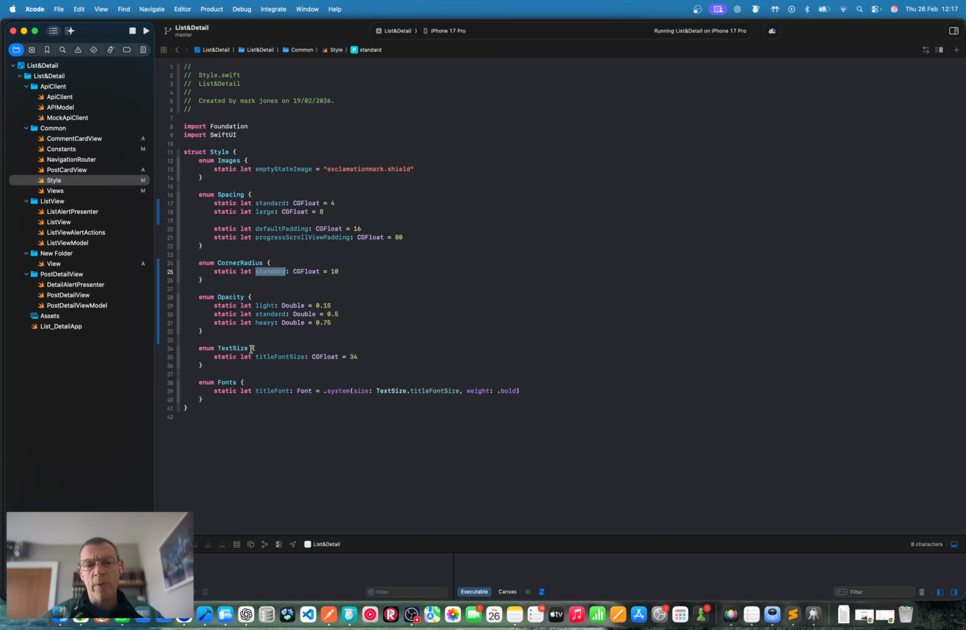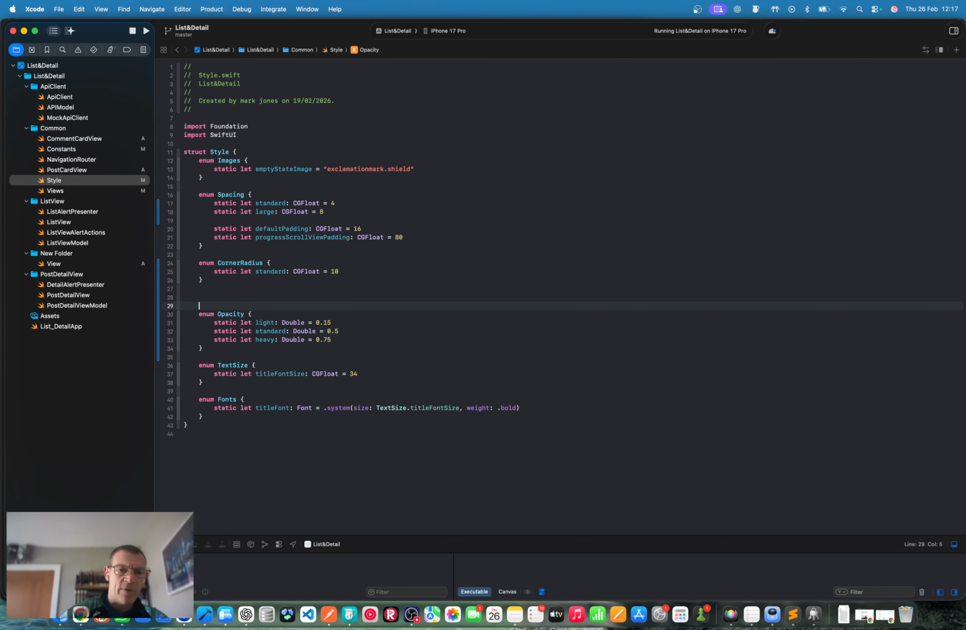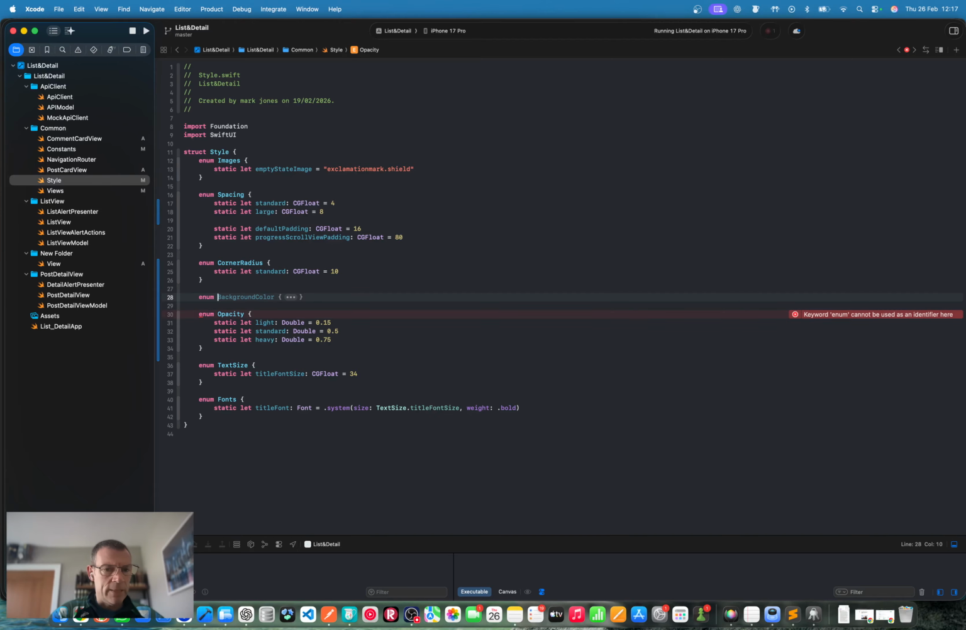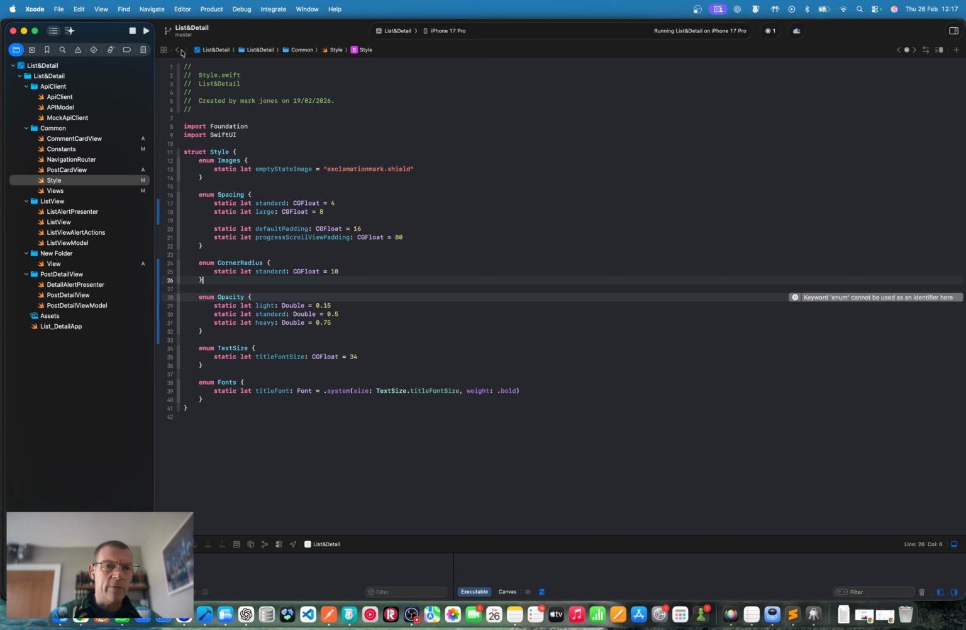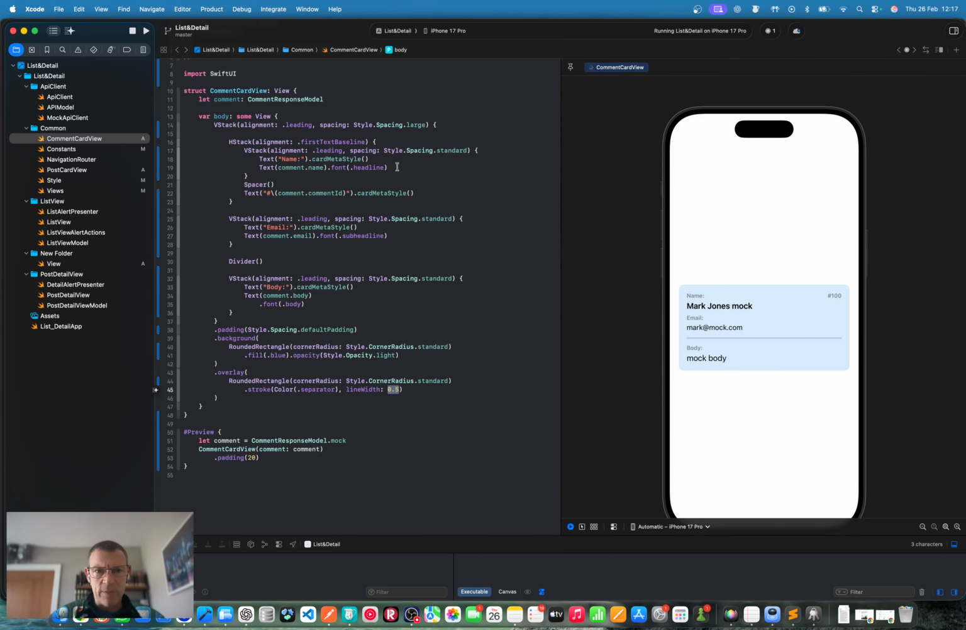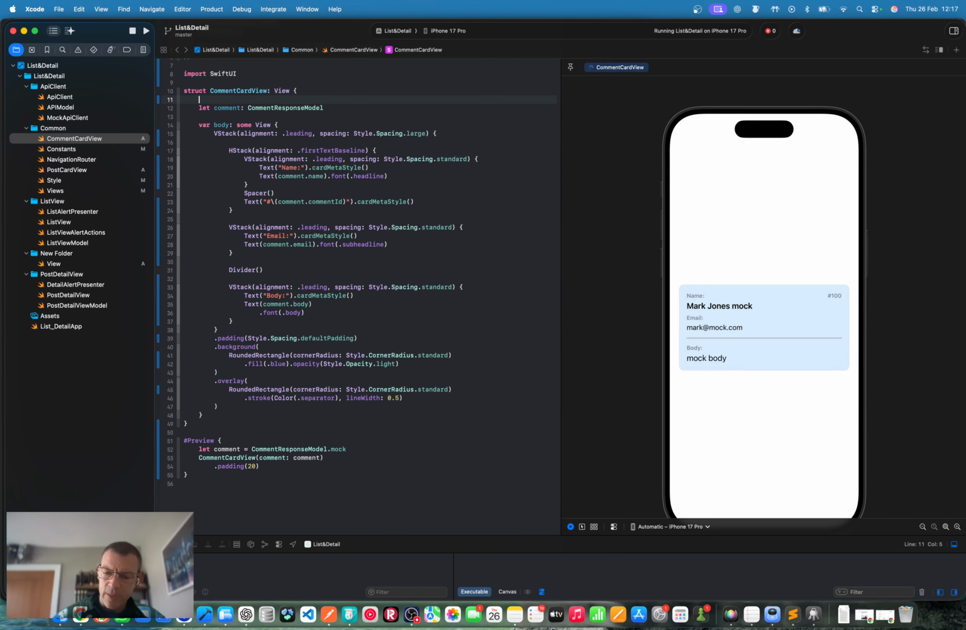Spacing, corner radius, opacity, text size, and fonts. Oh, I'll extract it to line width. I'd have to think about that because how often are we going to be using line width? Just width probably. So enum. Ugh, really don't like that. I don't see me reusing that line width in many places. So if you want, you could just extract that privately here, because I'm not sure we're going to reuse it.